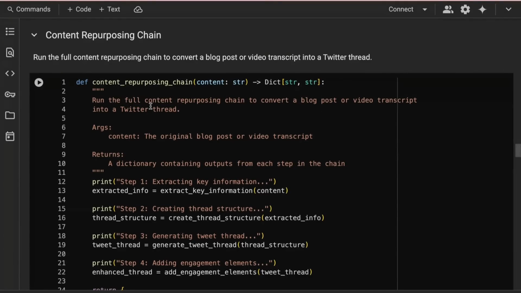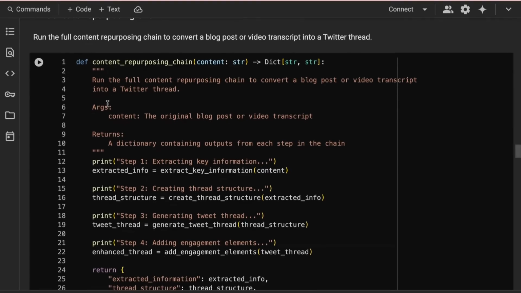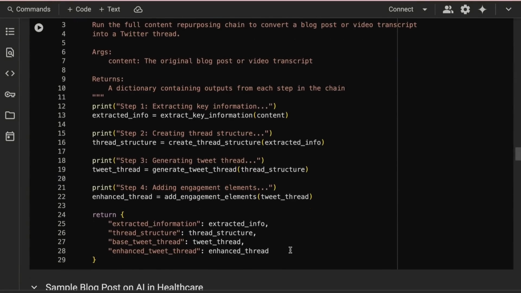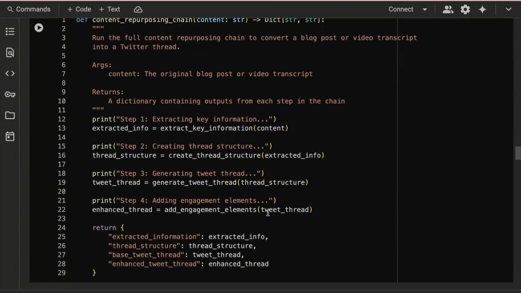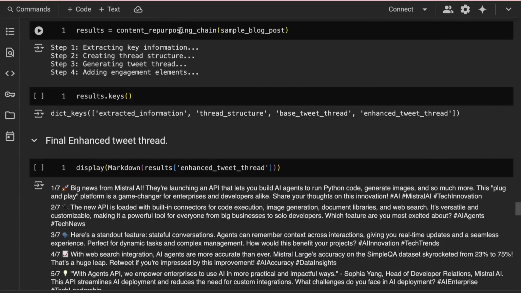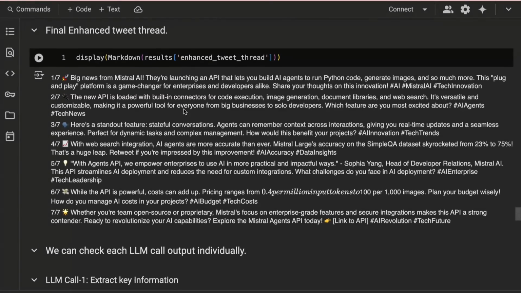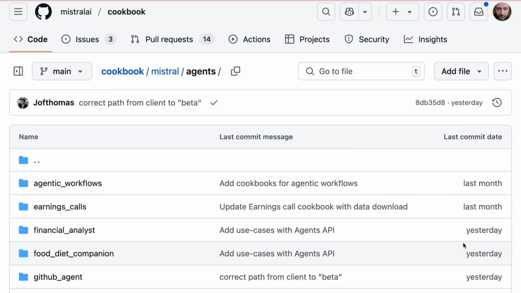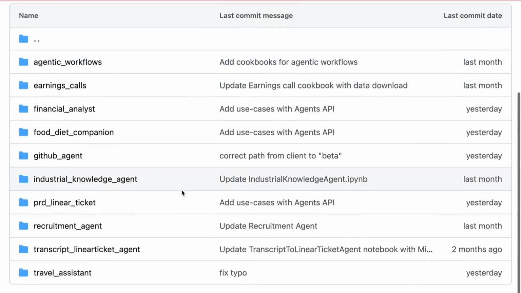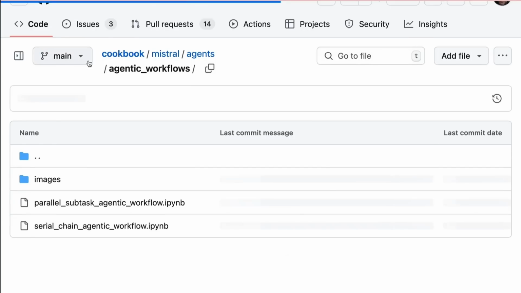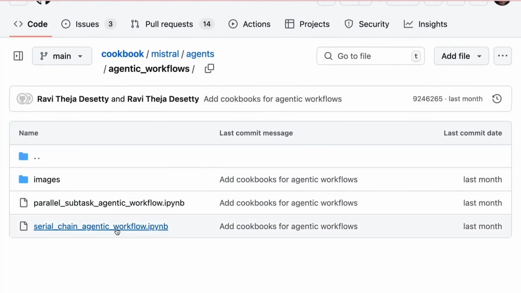And we can see that, okay, this is like our orchestration layer where we're just going from one thing to the next, passing it in as we go through this thread structure, getting the tweets out, etc., and then just returning it all. And this is just standard functions for doing this. So there's nothing hugely special about this, but it's a pattern that clearly works. And I feel that often people are trying to make really hard agentic things rather than just simple workflows that actually get things done. So if we look at their cookbook, we can see we've got a whole bunch of these in here.